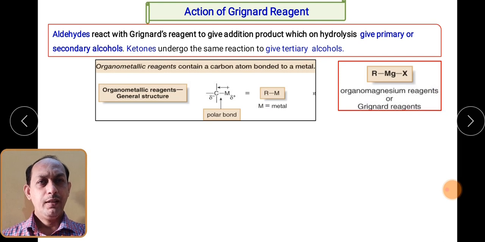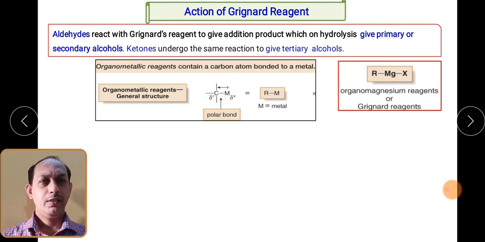In the Grignard reagent, the magnesium metal is attached to an alkyl or aryl group on one side. Magnesium carries a slight delta positive charge, and due to this the carbon, be it in the alkyl group or aryl group, carries a slight negative charge.